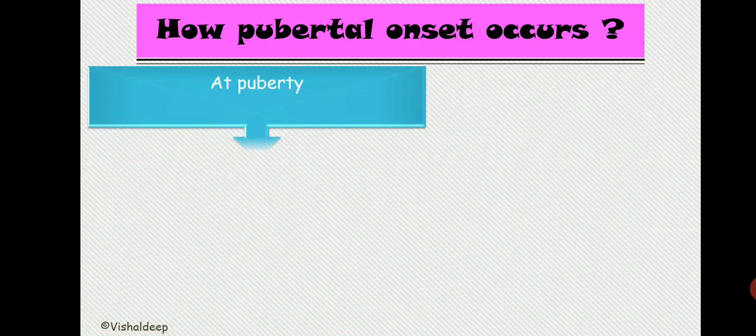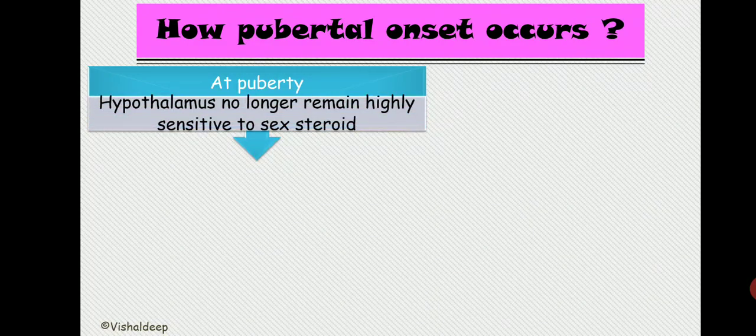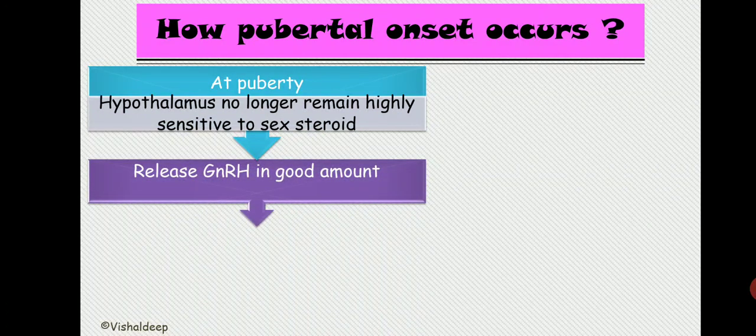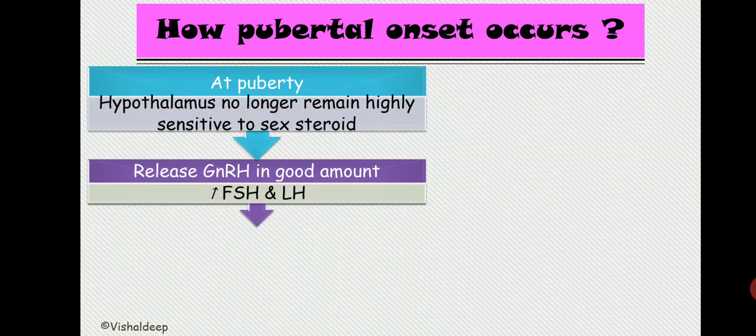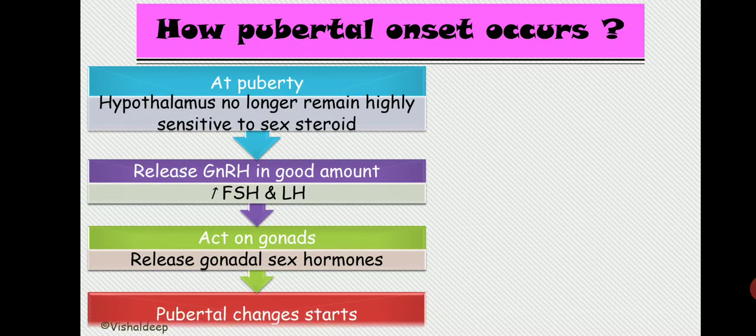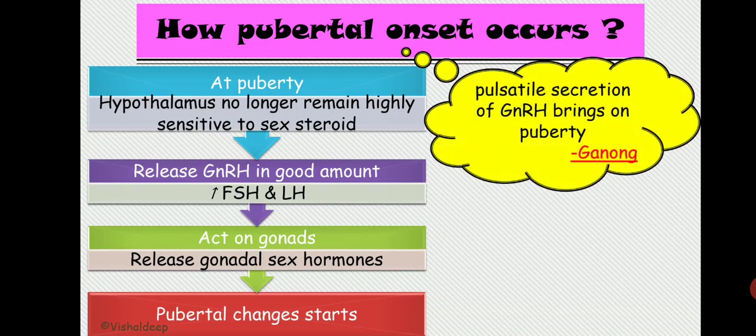So at the time of puberty, according to the Hindu Purana, the hypothalamus no longer remains highly sensitive to the sex steroid. It is going to release GnRH in good amount. It leads to increased FSH and LH from the adenohypophysis, or anterior pituitary. This increased FSH and LH is going to enter the blood and reach the gonads, and it acts on the gonads and releases gonadal sex hormones, and pubertal changes will start due to these gonadal sex hormones. Right? So according to Ganong, pulsatile secretion of GnRH is going to bring the puberty.